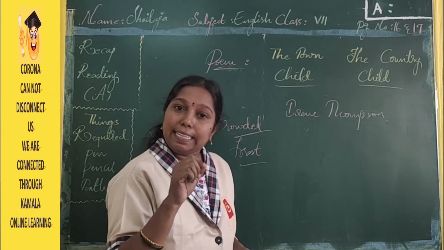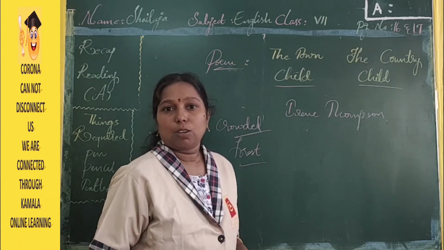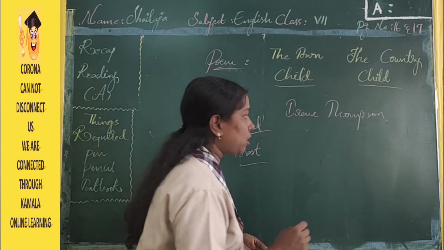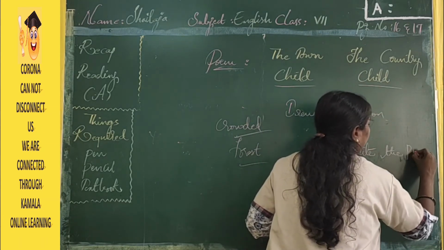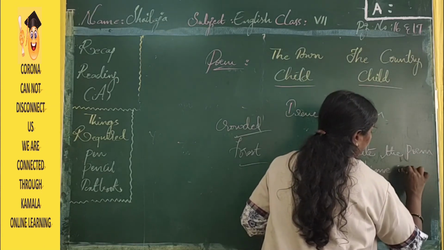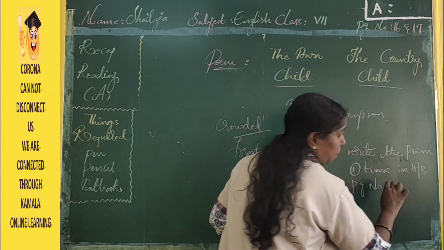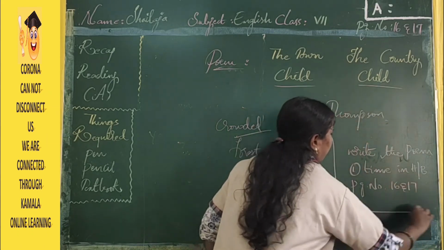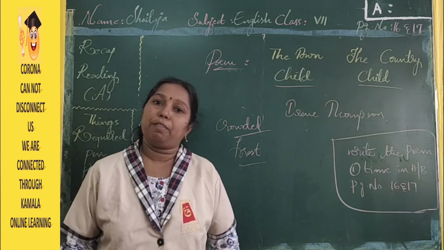Because writing skills are required. You must improve your handwriting. As you entered 7th, you should have work which is related to writing. Okay? Your homework, you should write the poem one time. What is the page number? 16 and 17. Okay? See here, homework is a task not to irritate you, not to frustrate you.